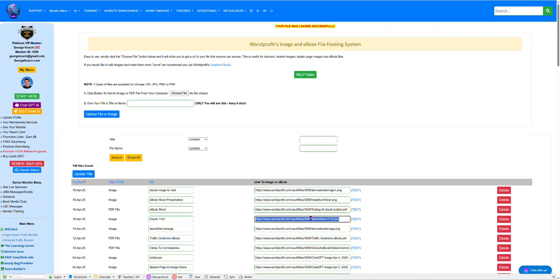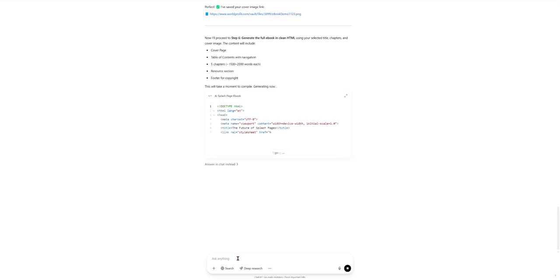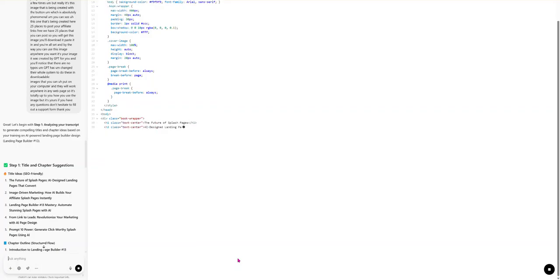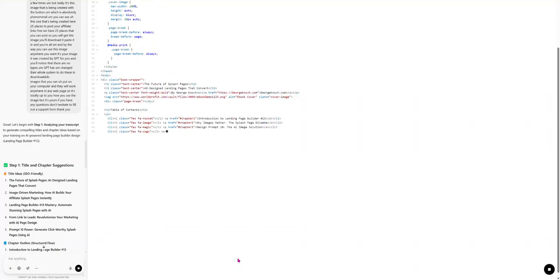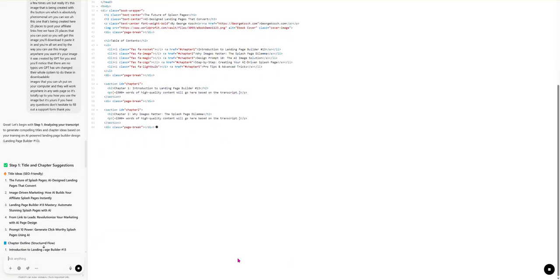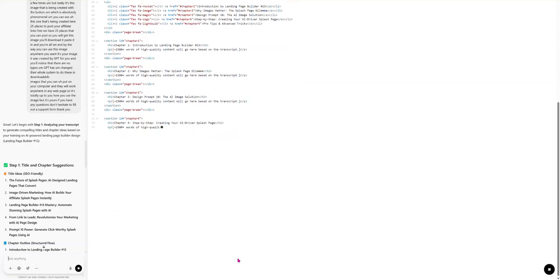And we're going to take this, which is our cover image, and copy it. And we'll go back and tell the GPT, here is my cover image. And then we paste it in. And no more, just let it go. It's going to say, good, I've got it all memorized, and it's going to start creating your book. And it's going very quickly for me. Table of contents, beautifully done, chapter 1. So what it's doing is giving me the outline.